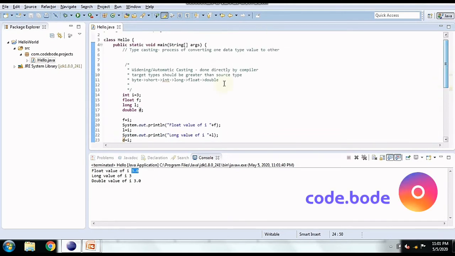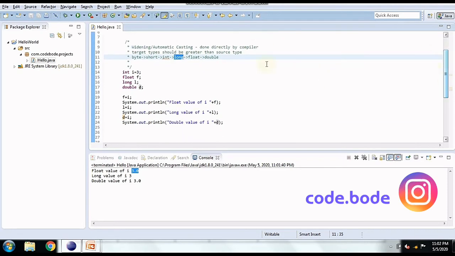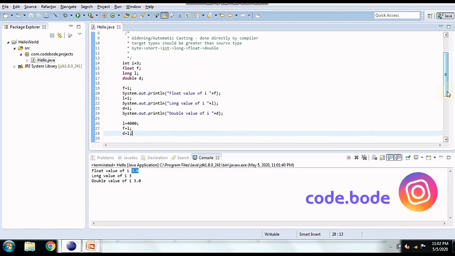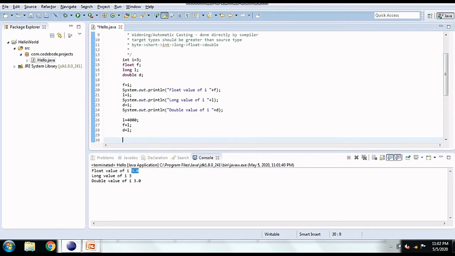Similar thing we can do with long, which comes after int. Since int, long, float and double are widely used, I am using those data types to show you. So let's say if we have L equal to 4000, float and double are directly going to take the value of L. So f equal to L and D equal to L. We can directly assign it to float and double without typecasting. Similarly, double also takes float because it is a greater target type. So if the target type is greater than the source type, automatic typecasting is done.